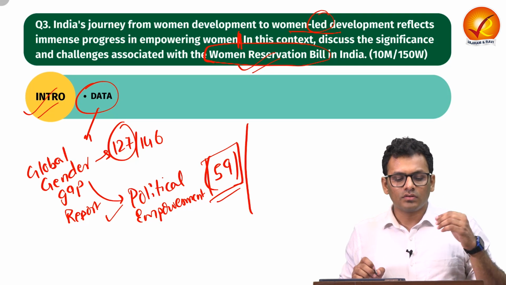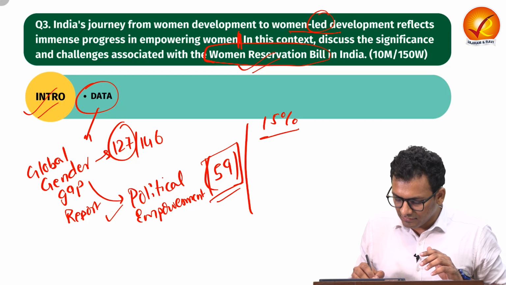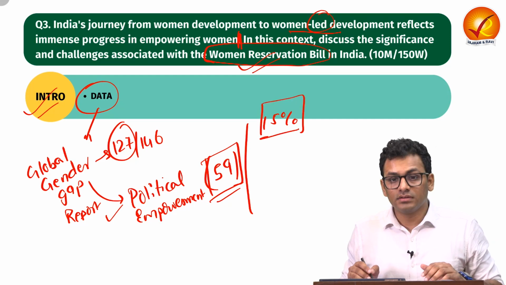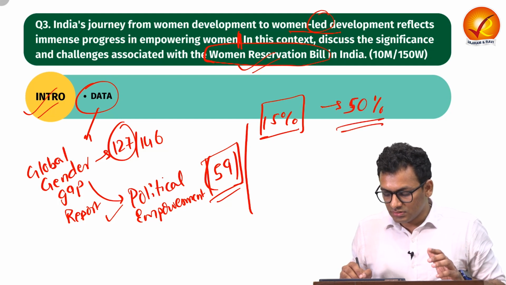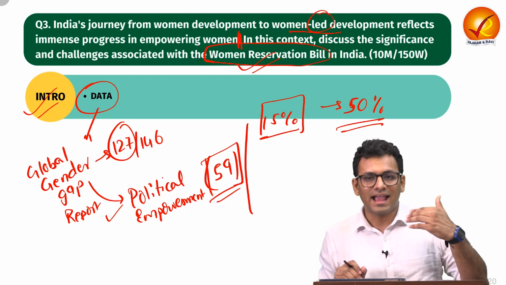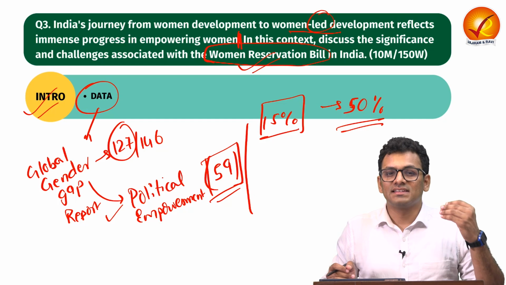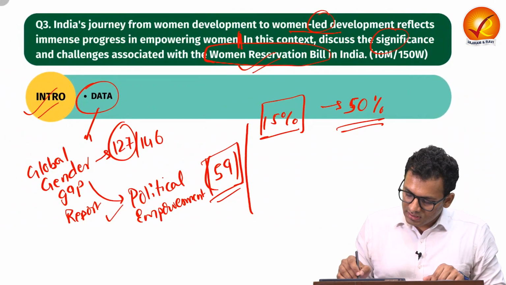Apart from that, you can also talk about how presently only 15% of legislative seats are occupied by women, despite being 50% of the population, right? So these are the kind of data points that you can add, and that is why the Women Reservation Bill is very significant. Now let's go to body 1 and we will talk about significance.